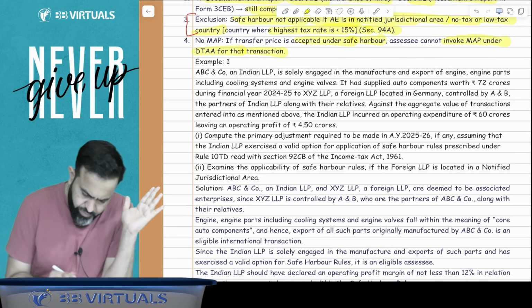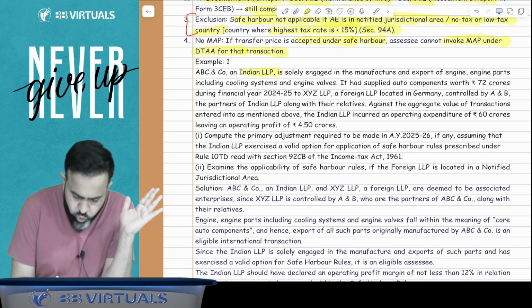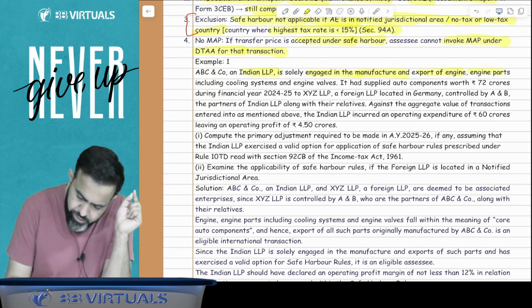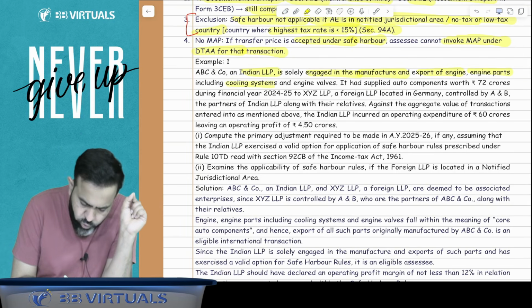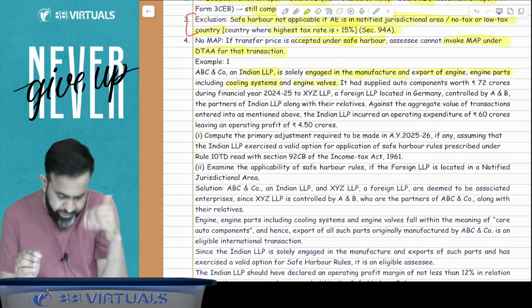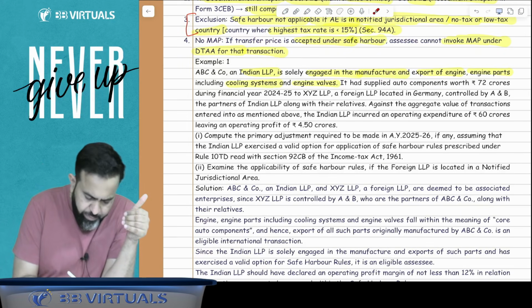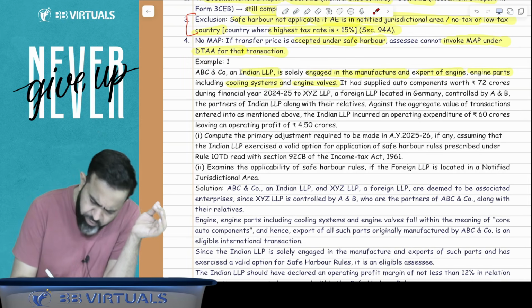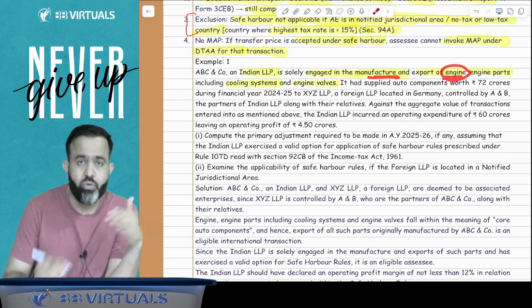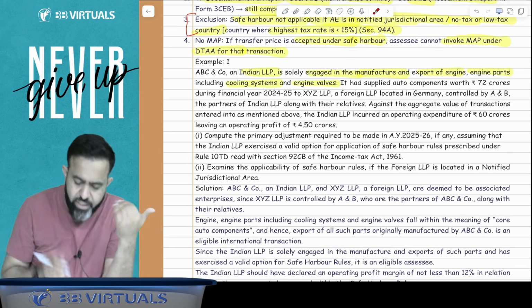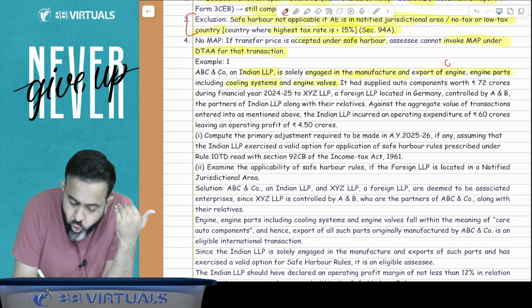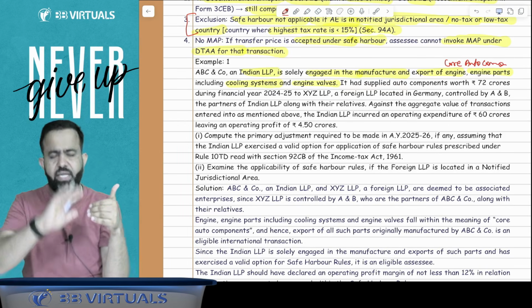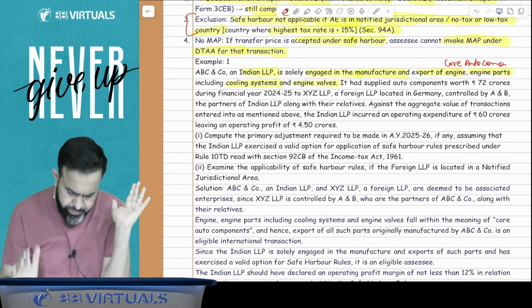ABC company is an Indian LLP, solely engaged in the manufacture and export of engine parts, including cooling systems and engine valves. So basically there is one company named ABC company. They are an Indian LLP, solely engaged in the manufacture and export of the engine parts. Can I say that this is the core auto component? They are manufacturing and exporting the core auto component.